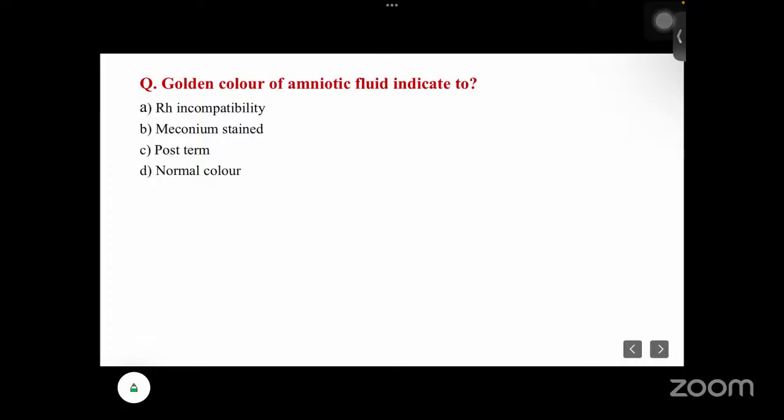The important question: the golden color of amniotic fluid, what does it indicate? Is it RH incompatibility, meconium stained, post-term, or normal color? Golden color is a normal color, or is it seen in post-term or post-maturity, or meconium stained, or in RH incompatibility? Here the answer is, golden color of amniotic fluid is seen in RH incompatibility.